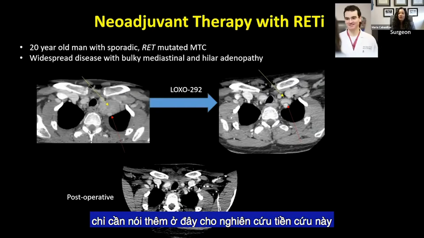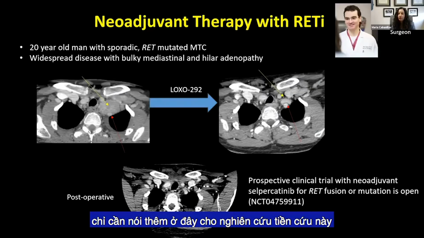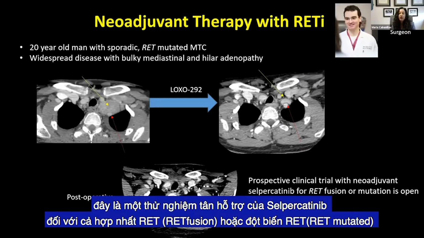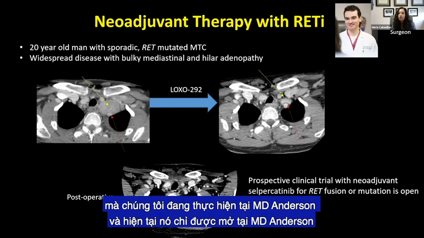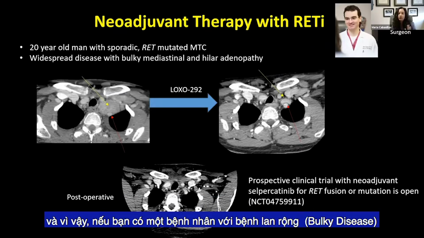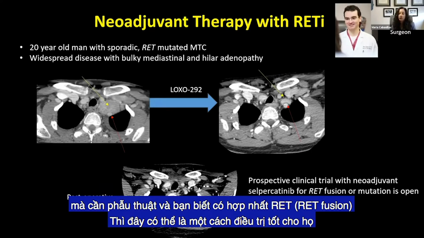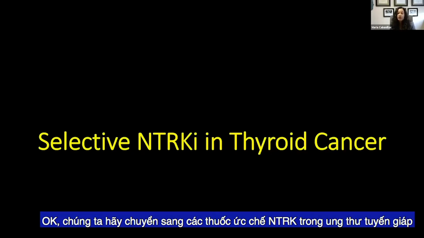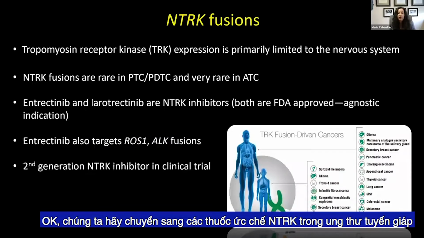Just to put in a plug here for this prospective trial: this is a neoadjuvant selpercatinib trial for RET fusion or mutated thyroid cancer that we're doing at MD Anderson, but right now it's only open at MD Anderson. If you have a patient that has really bulky disease that needs surgery and you have a RET fusion, then this may be a good treatment for them. Okay, let's move on to the NTRK inhibitors in thyroid cancer.